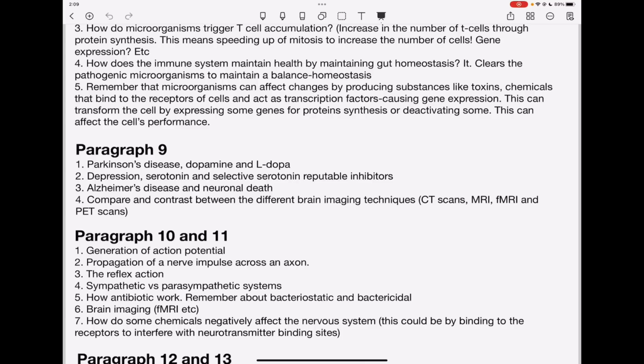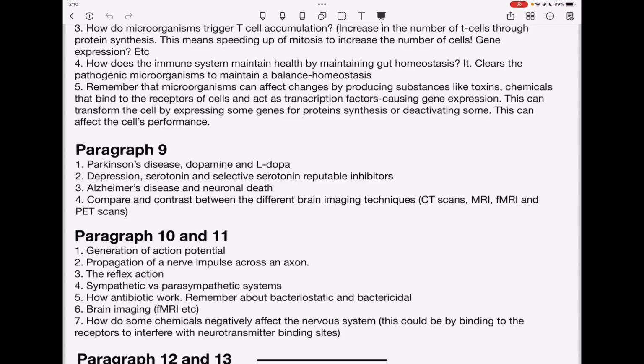So they could ask about depression and serotonin, as well as the selective serotonin reuptake inhibitors, so you need to revisit your textbook and learn about these details. Now, in your textbook, you do not study about Alzheimer's disease, but they could connect a question on this because the passage has explained a little detail about Alzheimer's disease. So you need to remember that in this condition, neurons die and there is going to be memory loss.